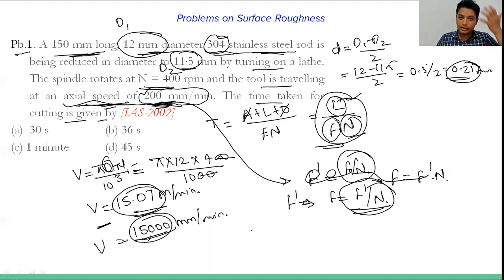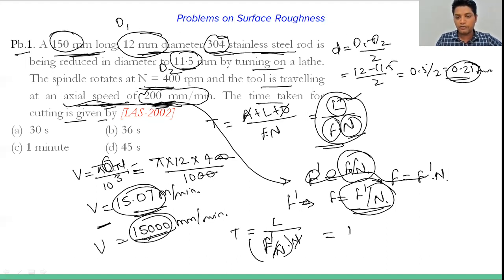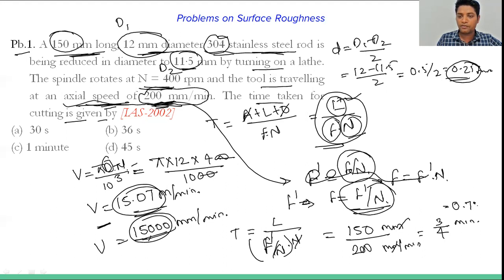If you write the value of f here, t will be equal to l by f, that is f dash upon n into n, so n will cancel out. This will become l, and total l is 150 mm, so this will be 150 upon f dash, whose value is 200 mm per minute. See, this is also in mm and this is also in mm per minute, so this will cancel out, and what remains is 3/4 minutes, or 0.75 you can say.